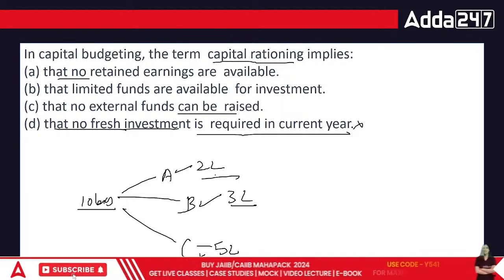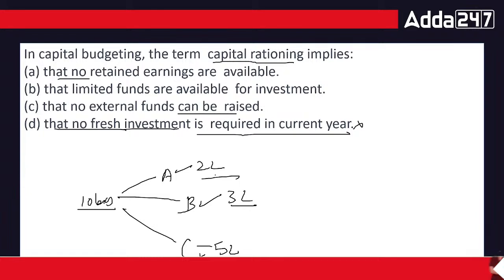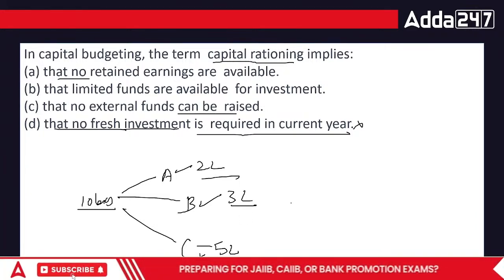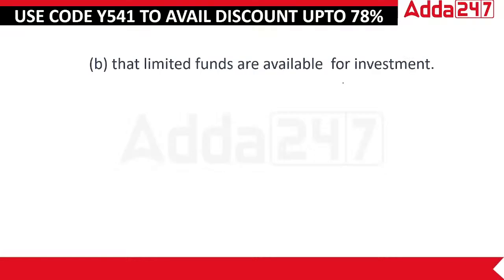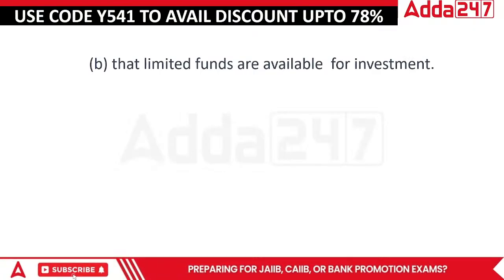So in this case, the correct answer is there's a limited fund available. So the first is not correct. Third is also not correct. Only the second point is correct, that the limited funds are available for investment.